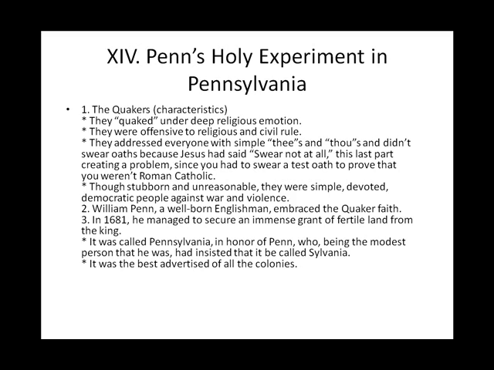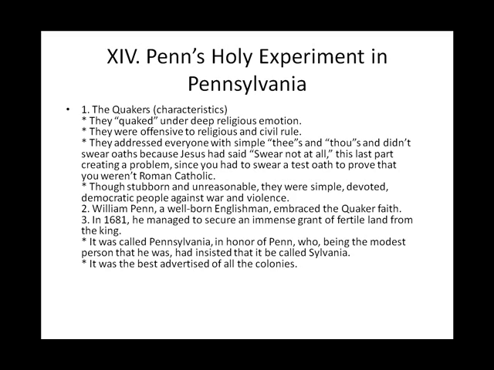Topic 14. Penn's Holy Experiment in Pennsylvania. 1. The Quakers. Characteristics. They quaked under deep religious emotion. They were offensive to religious and civil rule. They addressed everyone with simple thees and thous, and didn't swear oaths because Jesus had said, "Swear not at all." This last part created a problem since you had to swear a test oath to prove that you weren't Roman Catholic.